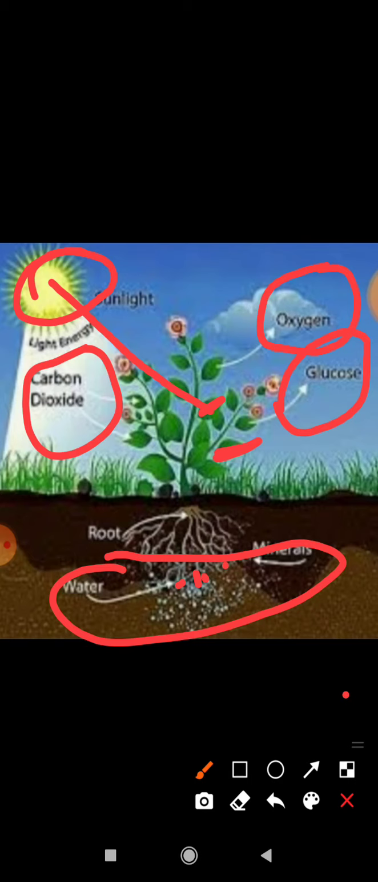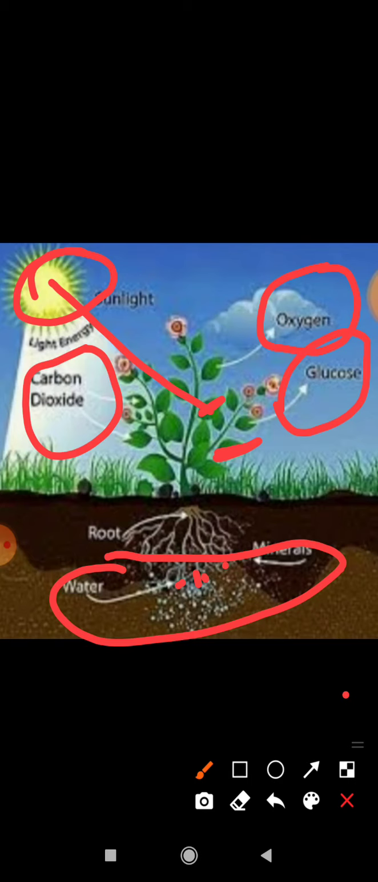What is the meaning of byproduct? We don't need this substance. We are not preparing this substance. During this process, it is formed. So that is a byproduct. They are just preparing glucose, but there is a byproduct. They don't need it, but there is the byproduct, that is oxygen.